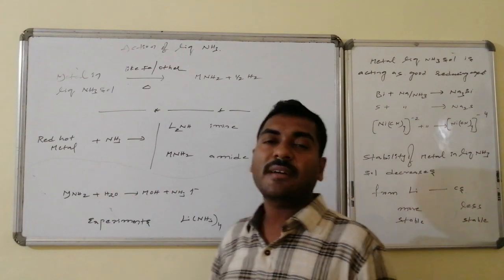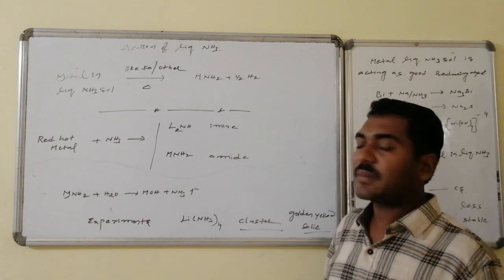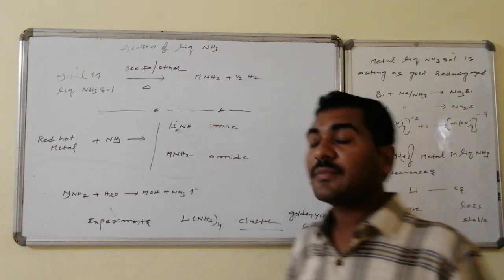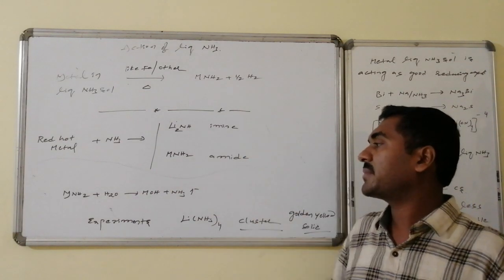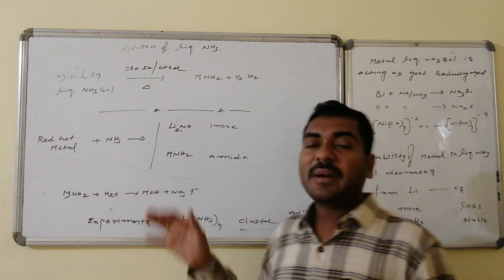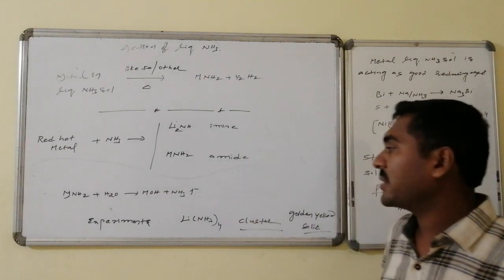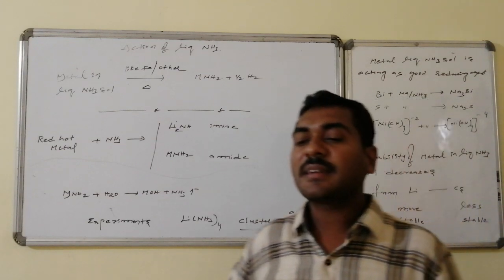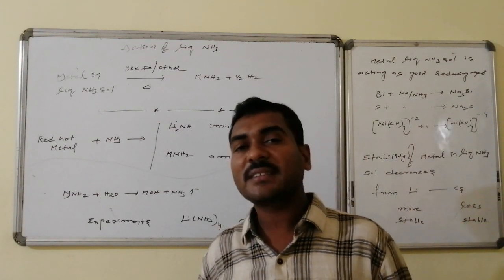Now let us come to red hot metal on reaction with ammonia. In the case of lithium, imine formation takes place, Li2NH, whereas all the others form the corresponding amides. This is an abnormal property of lithium. These amides on reaction with water lead to the formation of metal hydroxides followed by ammonia gas. Till now in our discussion, as concentration increases, metal cluster formation occurs and blue color changes to bronze color.